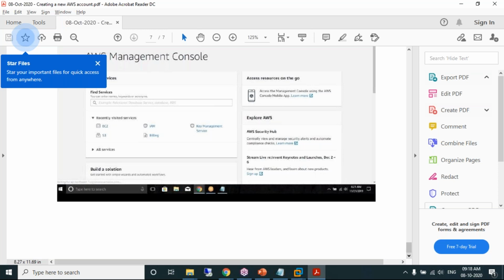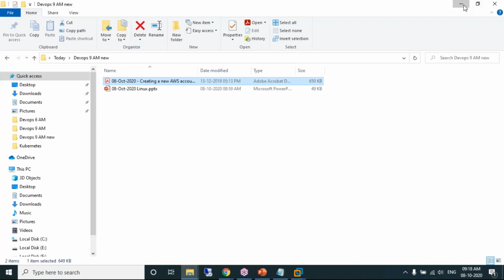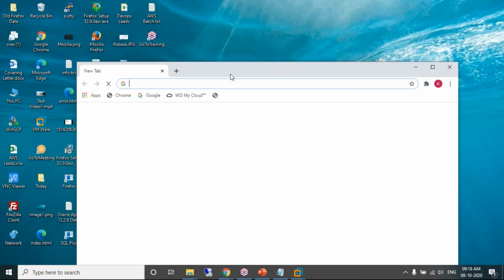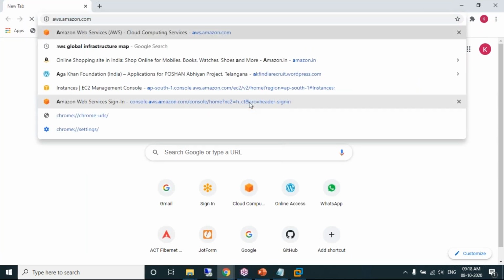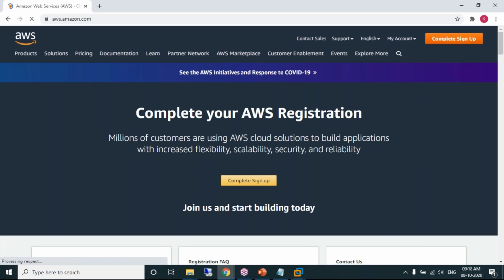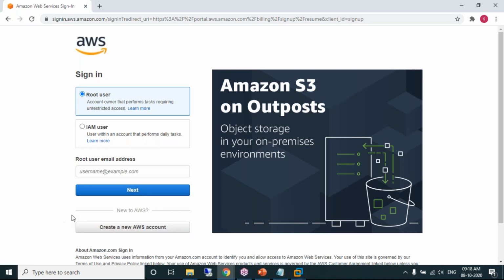Perfect. So I have my AWS account, so I'll log into my AWS. We all know the URL is aws.amazon.com. I want to log in with my existing AWS account.